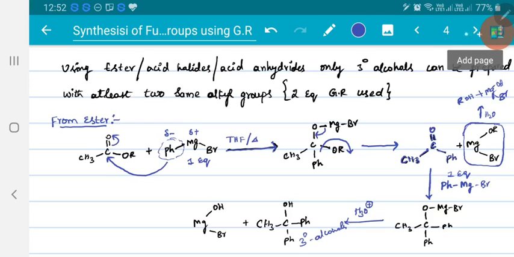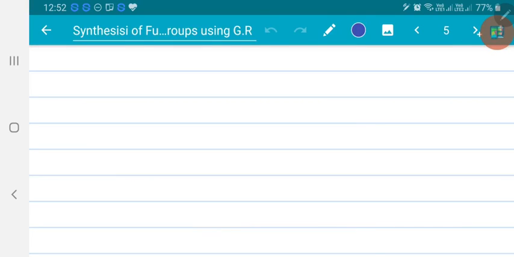So let me prepare tertiary alcohol by using acid halides. Already we have seen that using ester, acid halides, acid anhydrides, you will get only tertiary alcohols when I use excess of Grignard reagent. Here we have already seen tertiary alcohol preparation by using ester and two equivalents of Grignard reagent. Let me see with the acid halides. From acid halide, we are preparing tertiary alcohols.